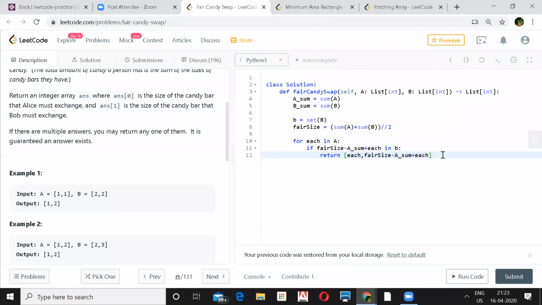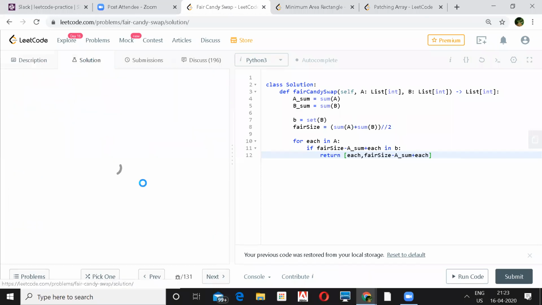At least the unordered set in C++ is O(1). In Python also, the dictionary. And the space complexity will be the same, order of n.